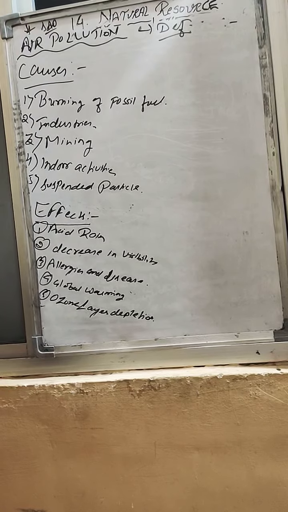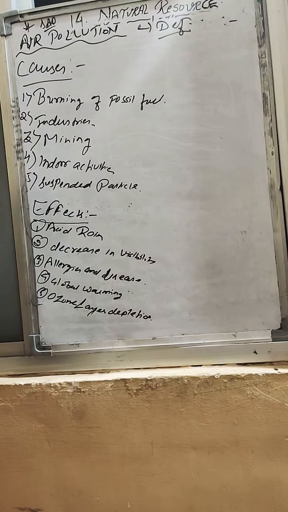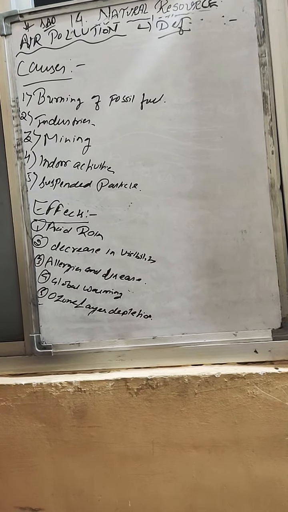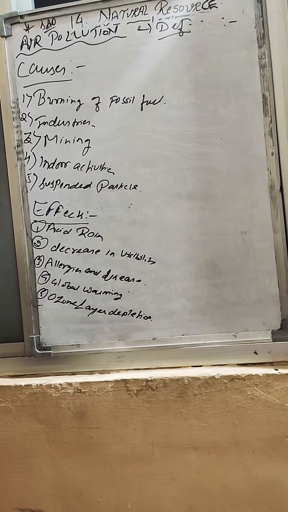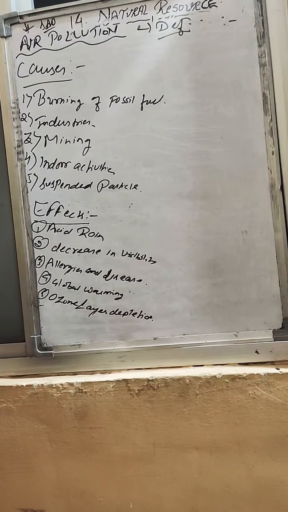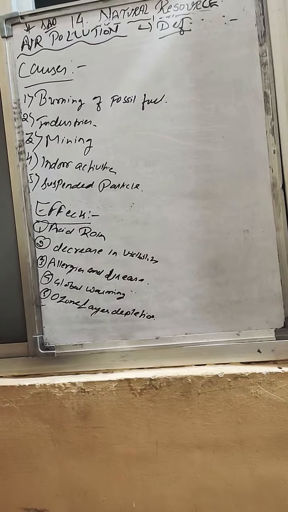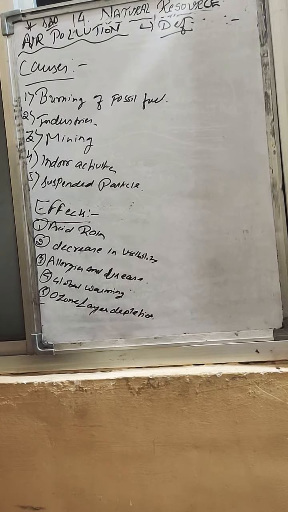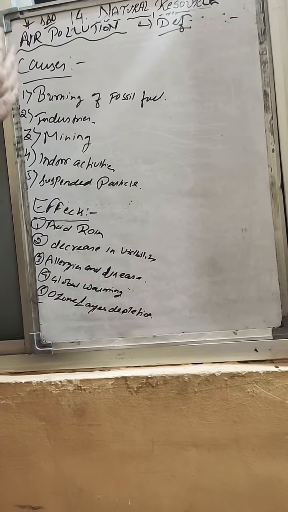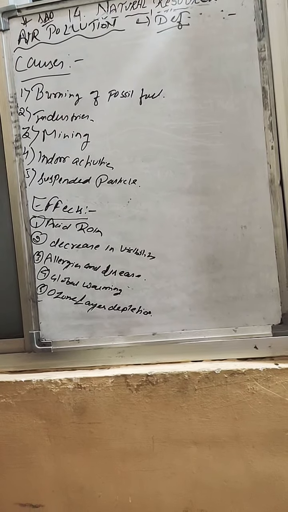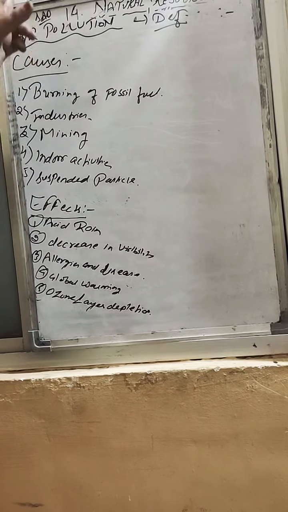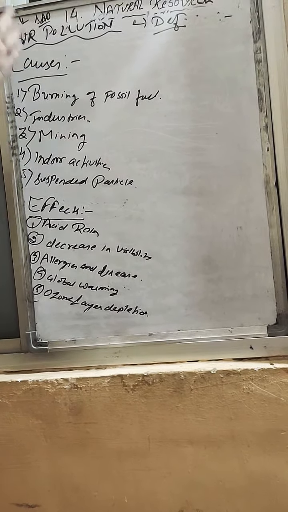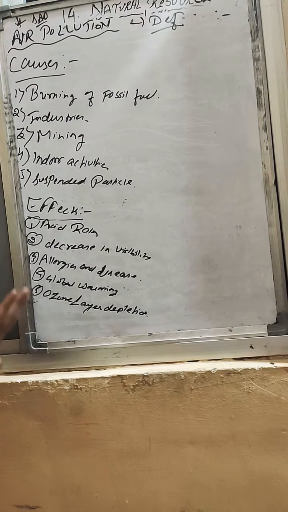In the next chapter we will study about water. This is all about the air. We have studied the role of the atmosphere, formation of clouds, formation of rain, understood how the movement of the air takes place from one region to another, and then we studied what happens when the quality of the air gets worsened. This leads to the formation of air pollution, in which we have studied the causes and the effects.